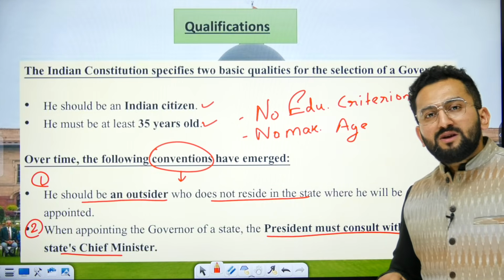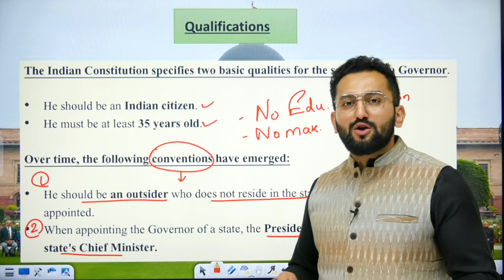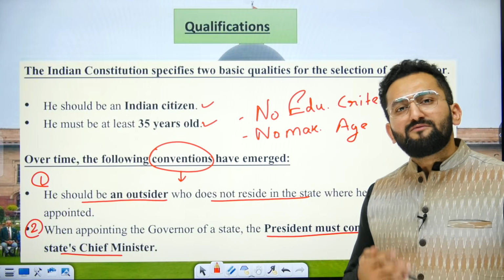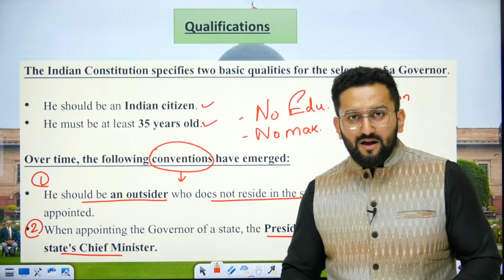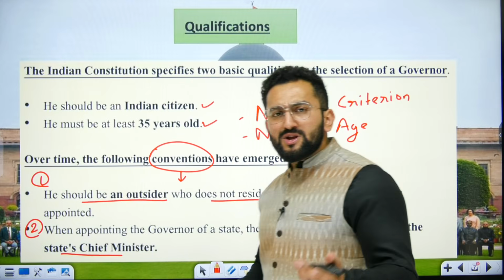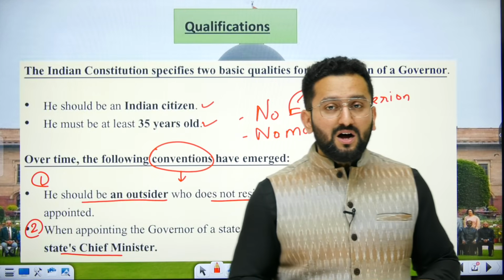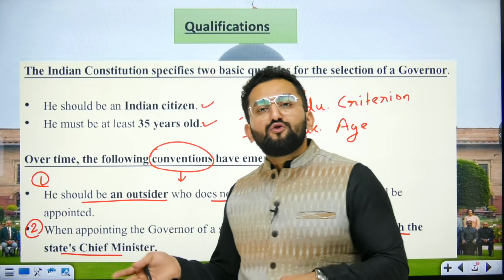Now, over time, some conventions have developed. Conventions means these things are not mentioned in the constitution, but they have been followed considering they are good. For example, the governor of Rajasthan is actually a resident of UP.